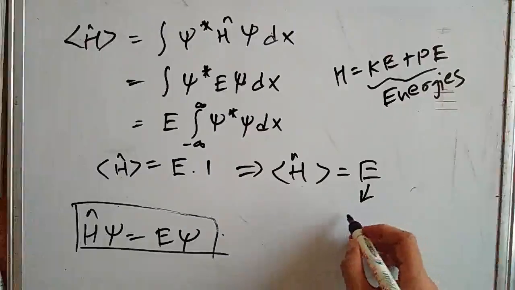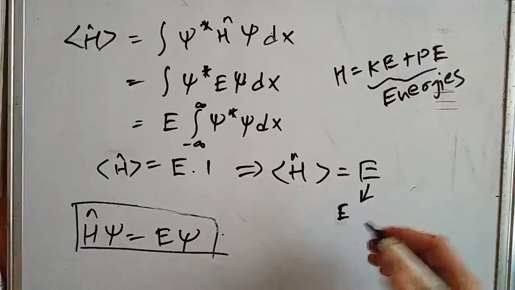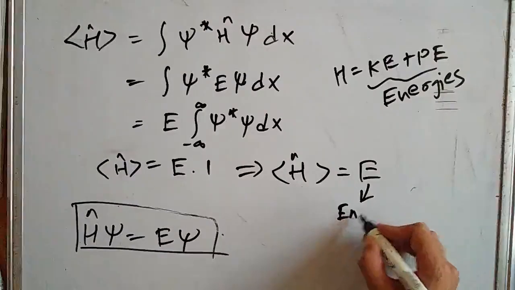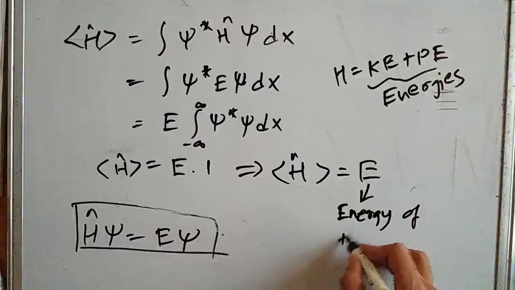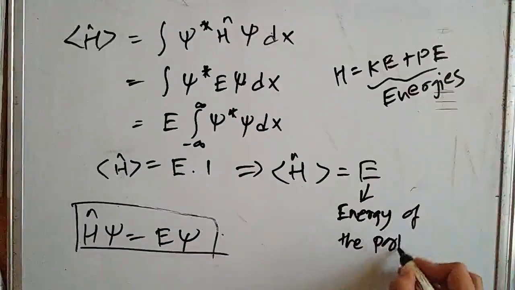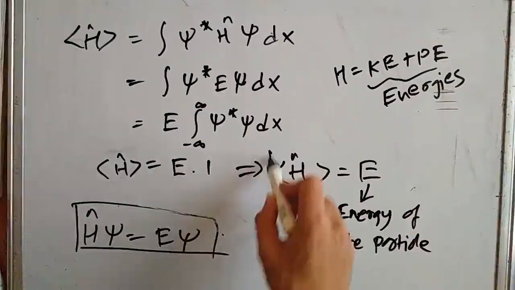So this constant that we have been treating so far can be written as the energy of the particle, and this is a very important thing to note.